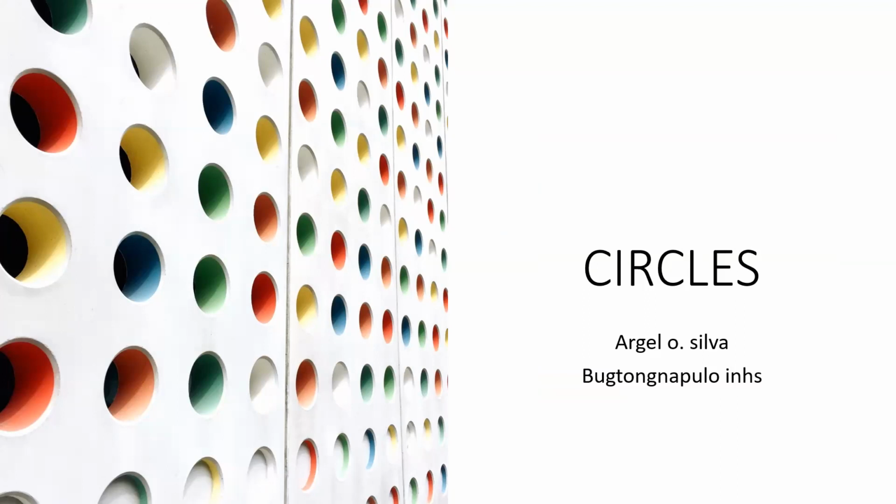So, any other idea? Meron pa po bang makakapag-share? Ano po ang alam natin sa circle? Circle is a basic shape, di ba? Mula pa ng bata, alam na natin yung circle. Pero how do we define circle in terms of mathematics? Sabi nga ni Sagulo, it is a shape without vertex. How about the others?